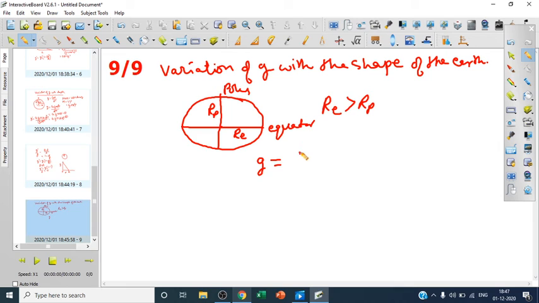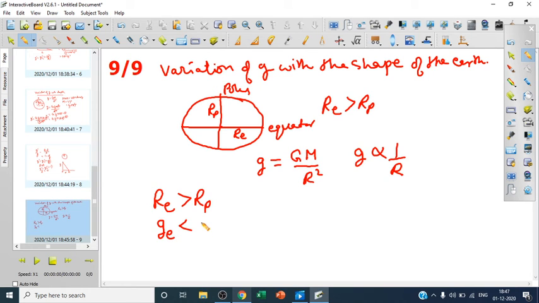We know G is equal to GM upon R square. It means G is inversely proportional to the square of the radius. So if Re is greater than Rp, that is, the radius at the equator is greater than the radius at the poles, it means gravity at the equator will be lesser than gravity at the poles.